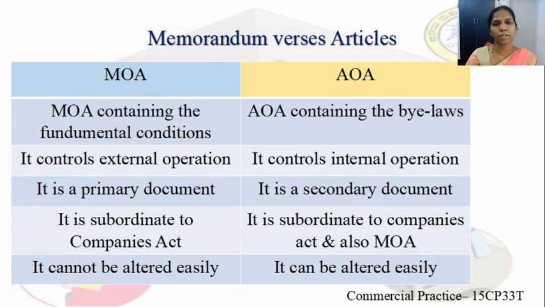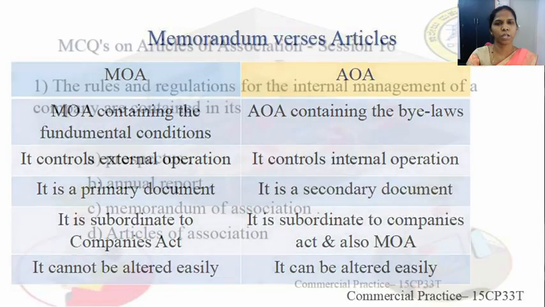Whereas the contents of articles of association can be altered easily, any number of times and at any time. Any number of articles can be added or deleted by passing a special resolution in the general meeting. So the contents of the articles can be altered easily. These are some of the differences between memorandum and articles of association.